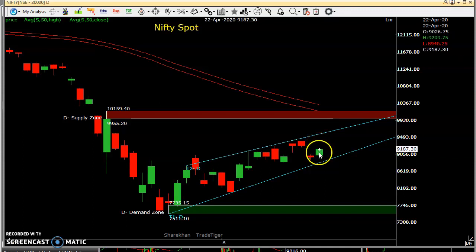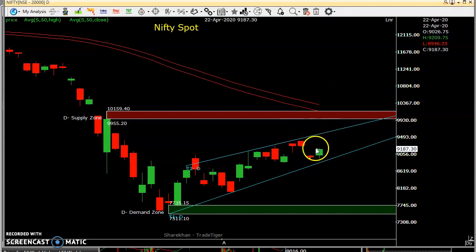If tomorrow it opens above today's high, that is 9,210, and sustain 15 minutes to half an hour above, then there is a probability of going higher side and testing this line. So this high is 9,390. And one more important thing is, tomorrow is weekly expiry, so we should be very careful about trading tomorrow, because with weekly expiry, the option adjustments may take place, so one should be careful.